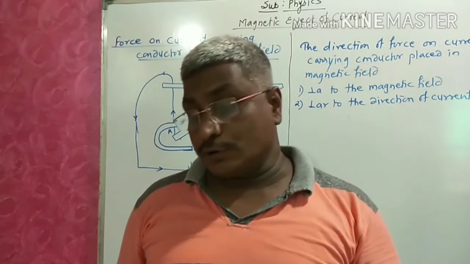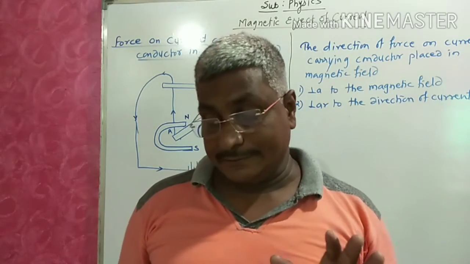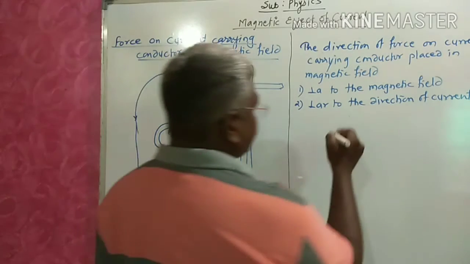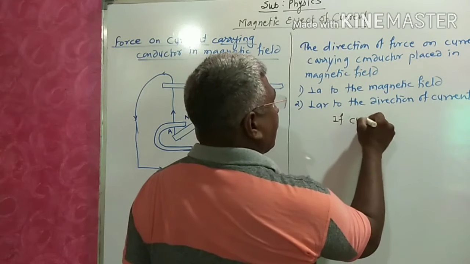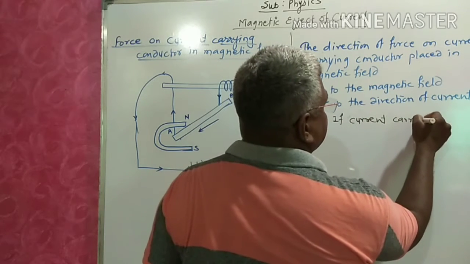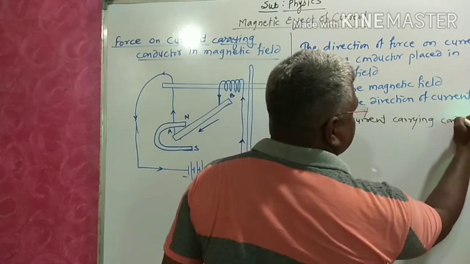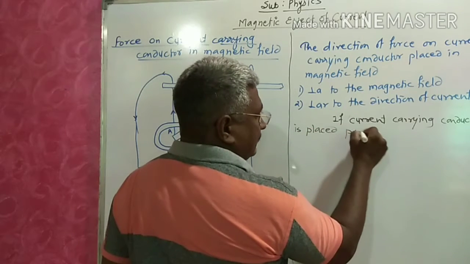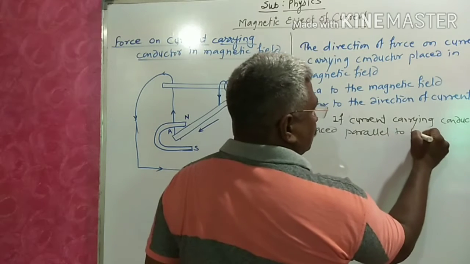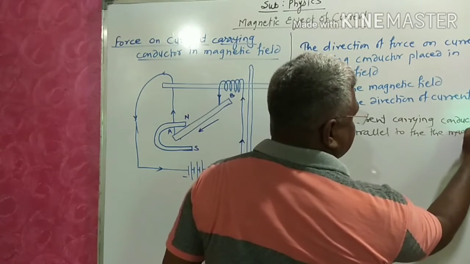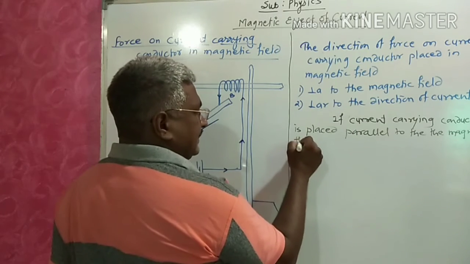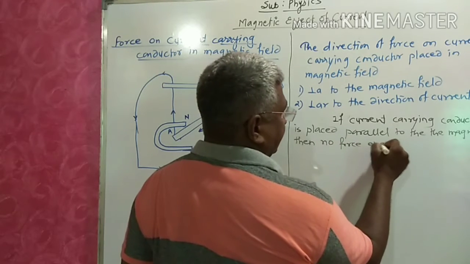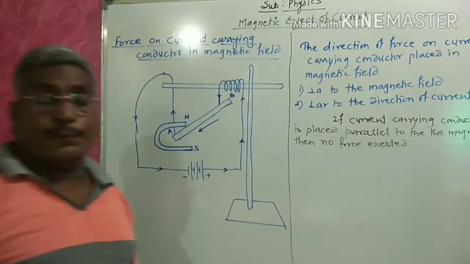No force is exerted on the conductor. If the current carrying conductor is placed parallel to the magnetic field, then no force is exerted.